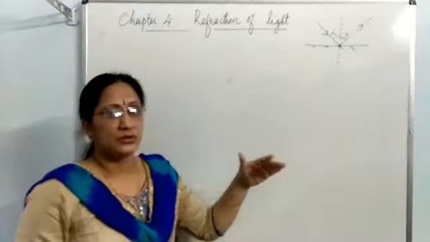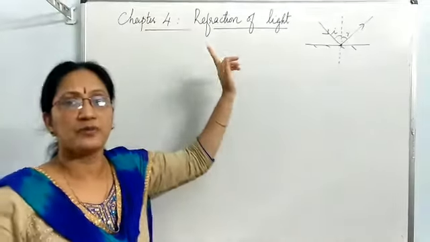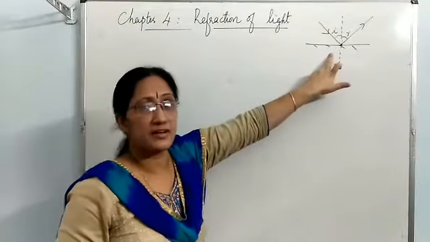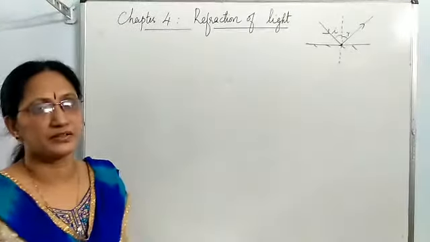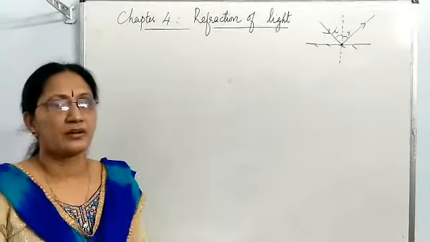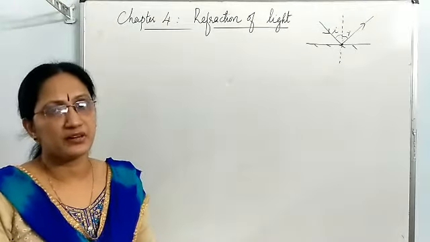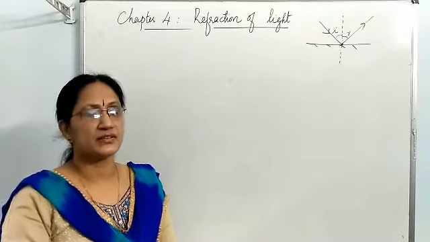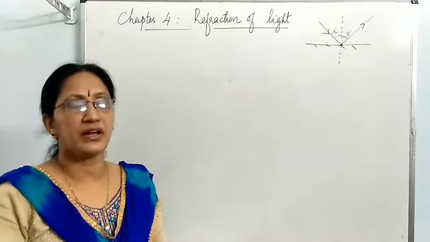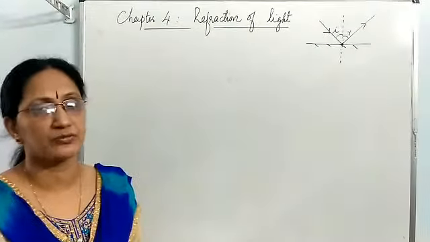Okay, now what we are going to discuss in this chapter is another important phenomenon connected with light, that is refraction. This one is reflection and this is refraction of light. Let us see what is the meaning of refraction of light. When light enters from one optical medium to another optical medium, the speed of light changes. Due to the change in speed, the direction of the light changes. This phenomenon is known as refraction of light.